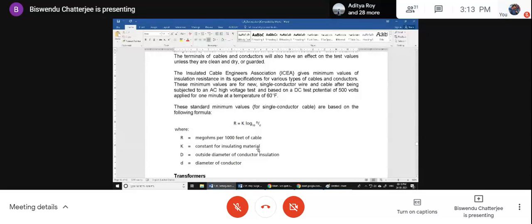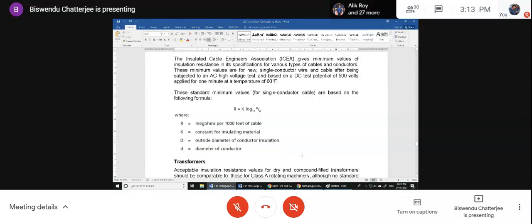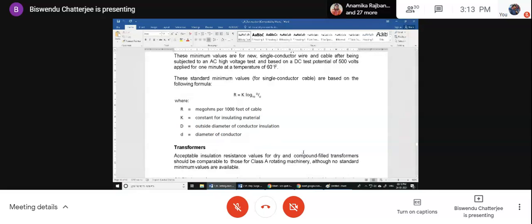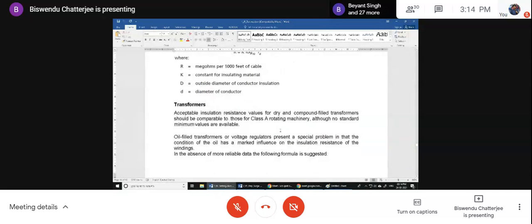K is some constant of the insulating material that you will get from the manufacturer. D is the outer diameter of conductor insulation and small d is the diameter of the conductor. If you follow this, you will get whether the insulation resistance is within the permissible limit or not.